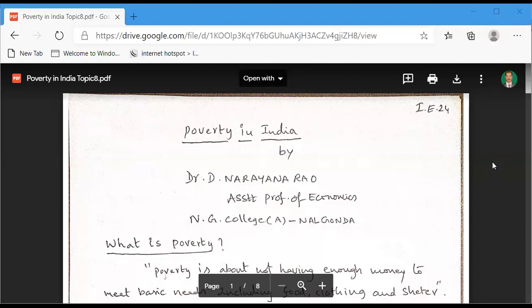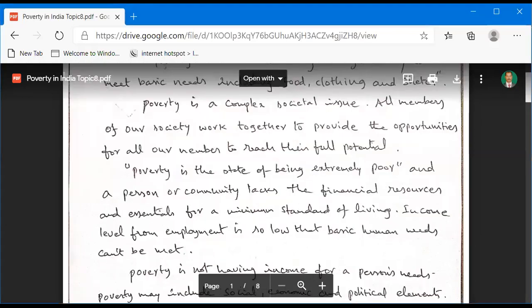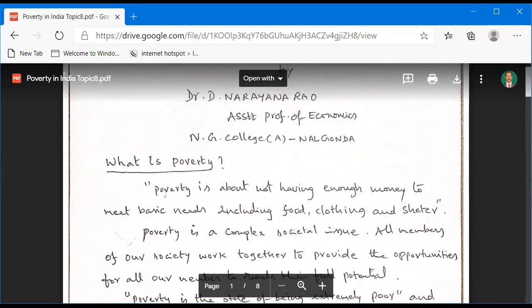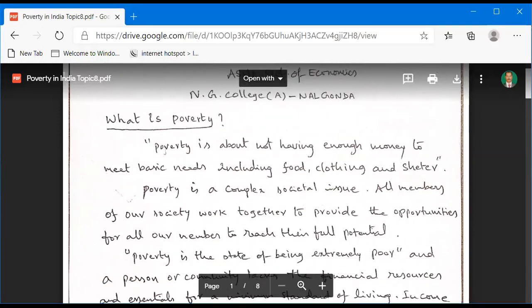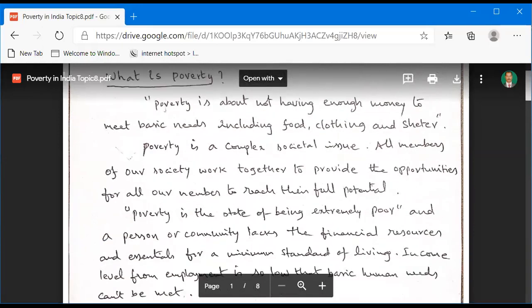So on the screen, the PPT shows what poverty in India is and what is meant by poverty. This is discussing what is poverty. So poverty means